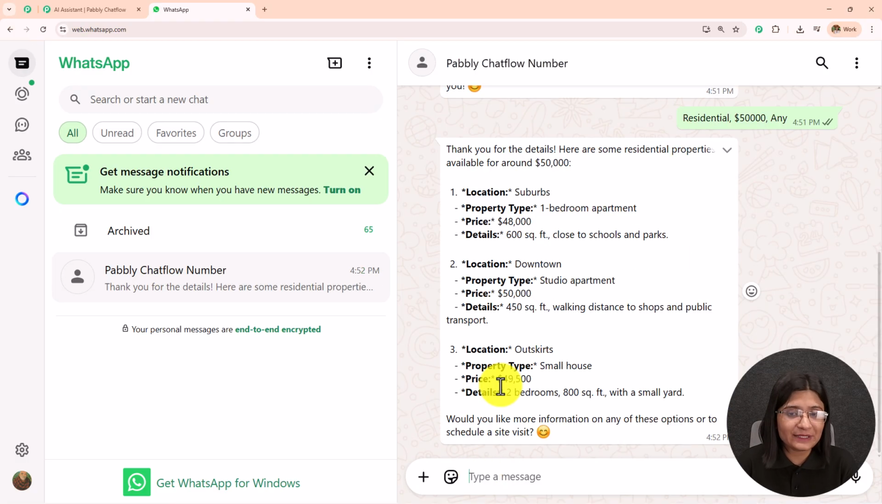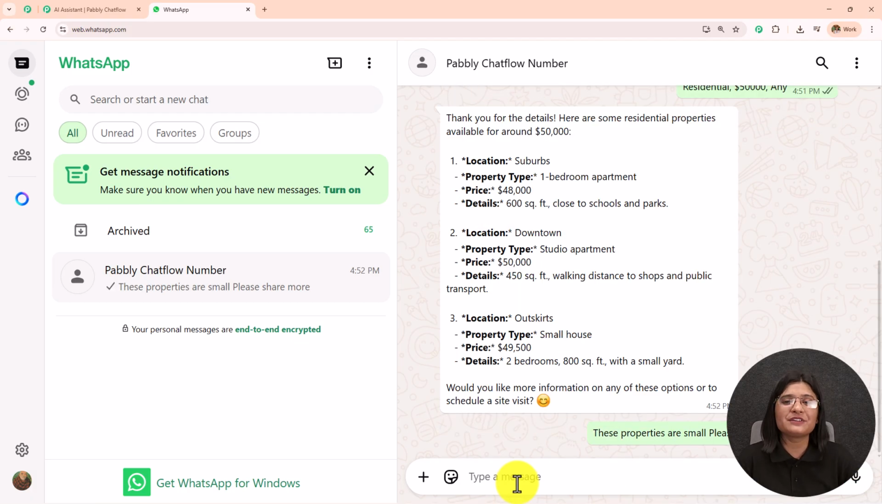So here it has sent me the list. Location is this, property type is 1-bedroom apartment, price is this much, then the details. Then again the location is this, the property type, the price is this and the detail, and then the location, property type, price and detail. Now would you like more information on any of these options or to schedule a site visit? I'm going to write, these properties are small, please share more. I'm going to send this message and let's wait for the reply.